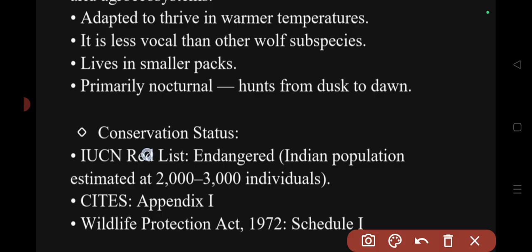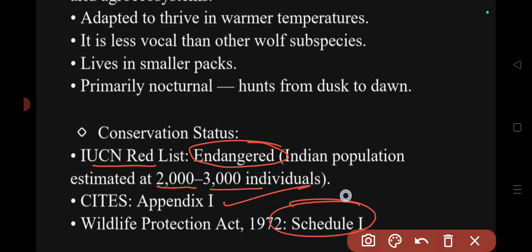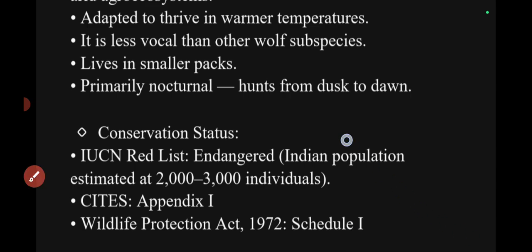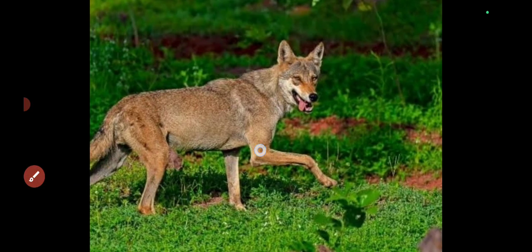If you look at the IUCN status and conservation status of it, under the IUCN it is in the list of endangered species. In India, the population of the Indian grey wolf is estimated at 2000 to 3000 individuals, and under CITES it is in Appendix 1, and under the Wildlife Protection Act it is in Schedule 1. I'll repeat the features of it once again. Before that, please look at the picture. This is how the Indian grey wolf looks.